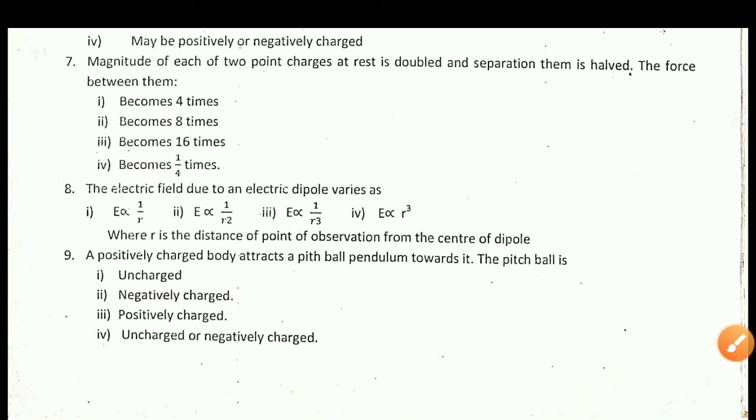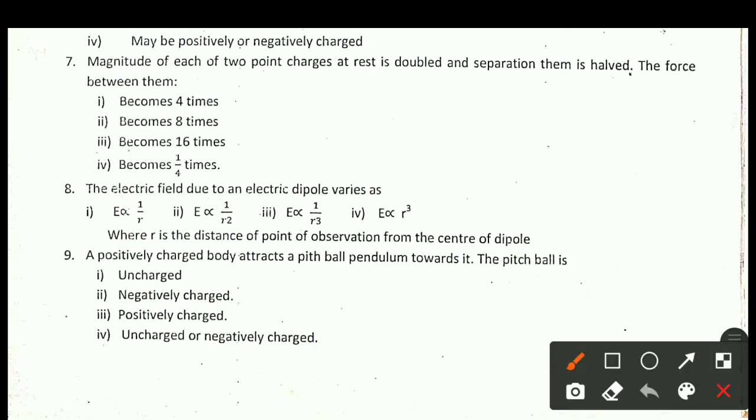Next question is question number 8. The electric field due to an electric dipole varies as. Right answer is option 3, E proportional to 1 by R cube.